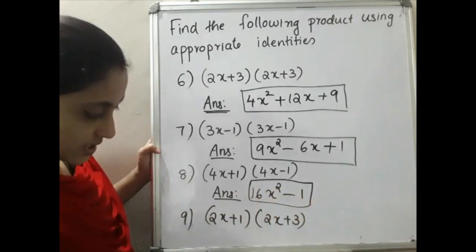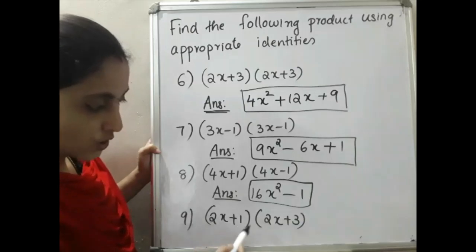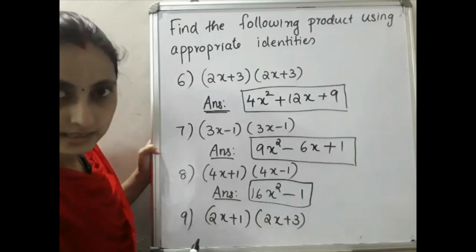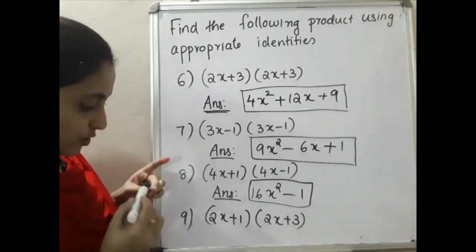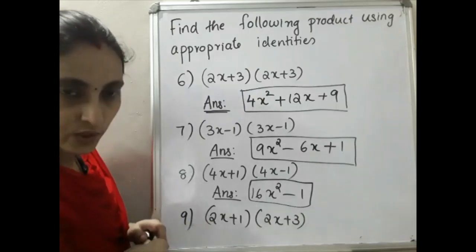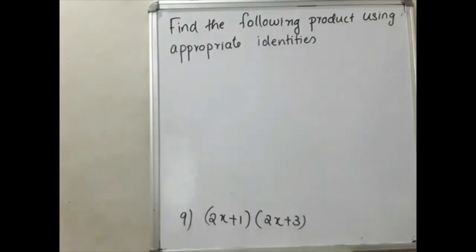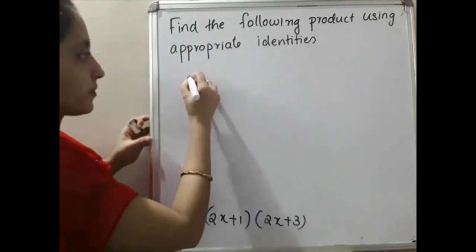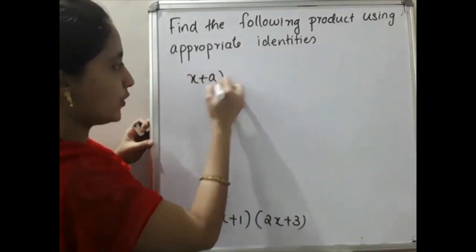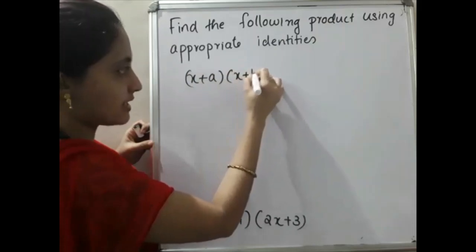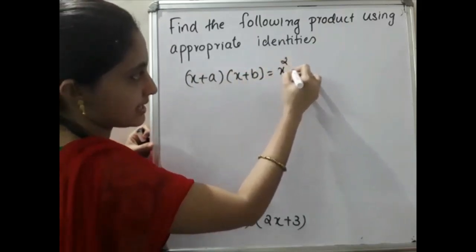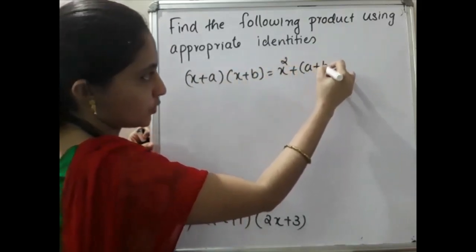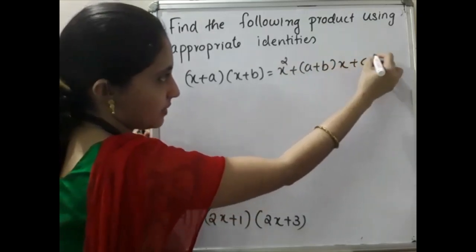And the last question, (2x + 1) into (2x + 3). Okay, that I will do because sometimes there will be confusion for that. So listen. Our identity is what? (x + a) into (x + b). What is that? x square plus (a + b) into x plus ab.